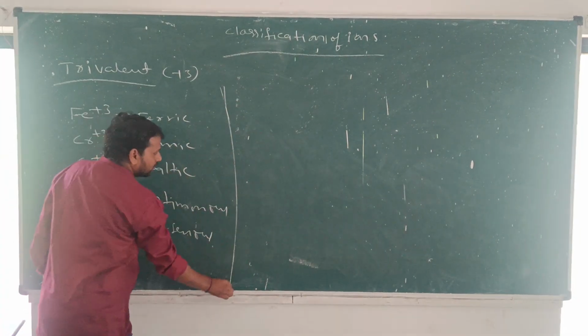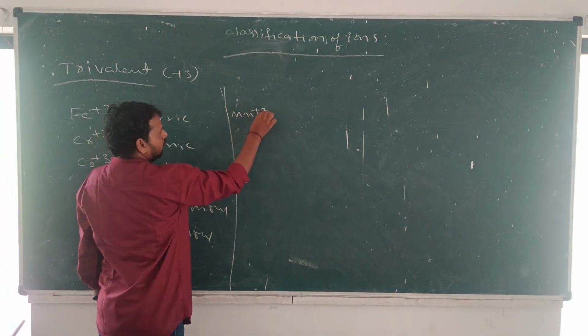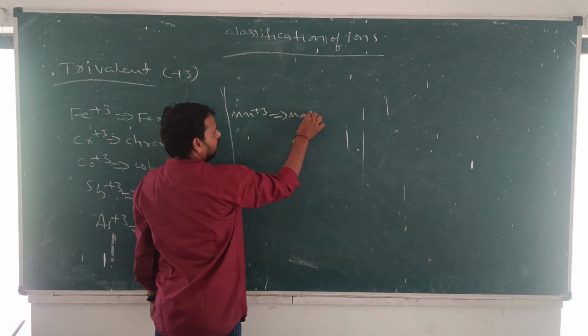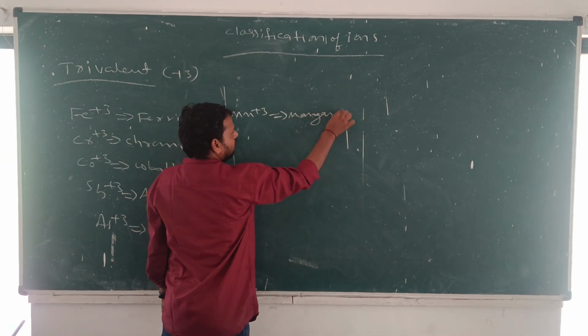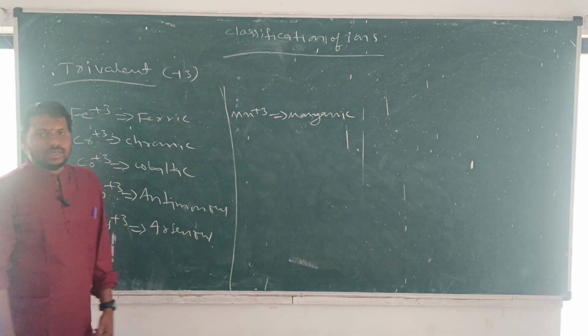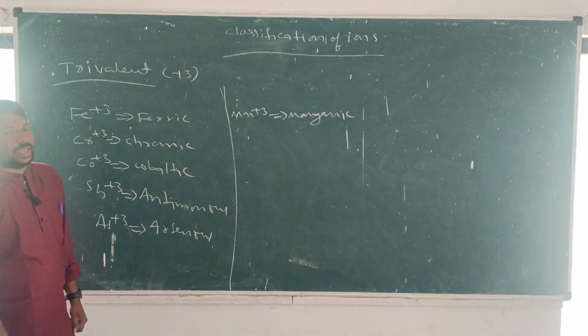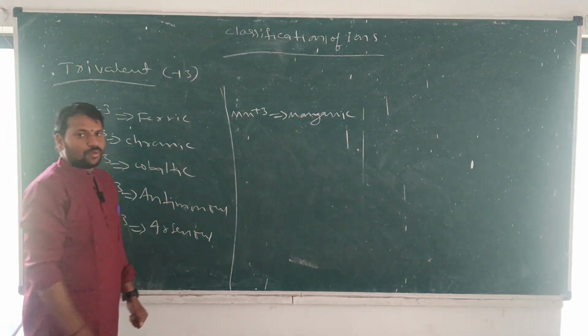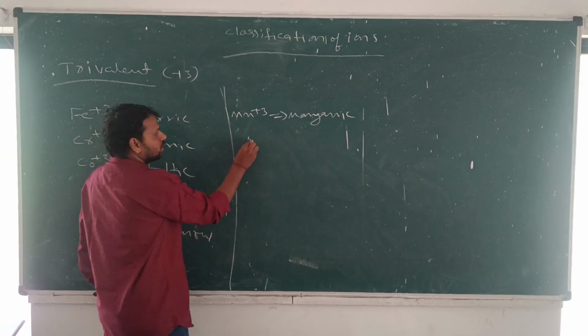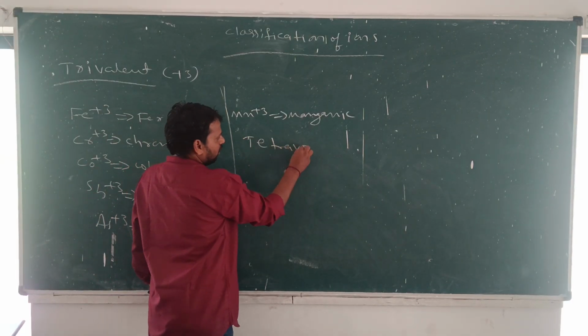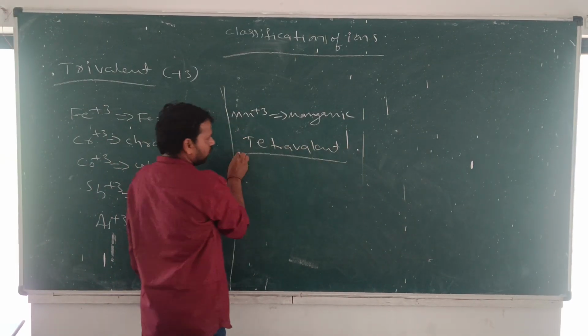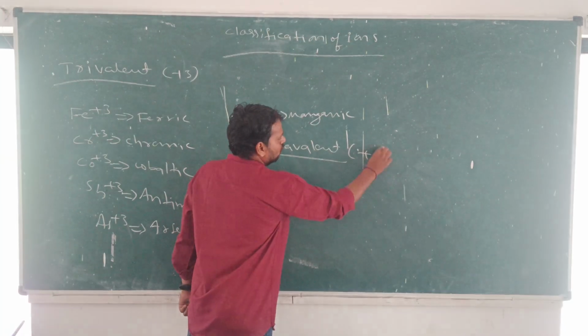Mn plus 3 also, manganic cation. So these are some important trivalent cations. Next, tetravalent cations, which are the cations with plus 4 charge.